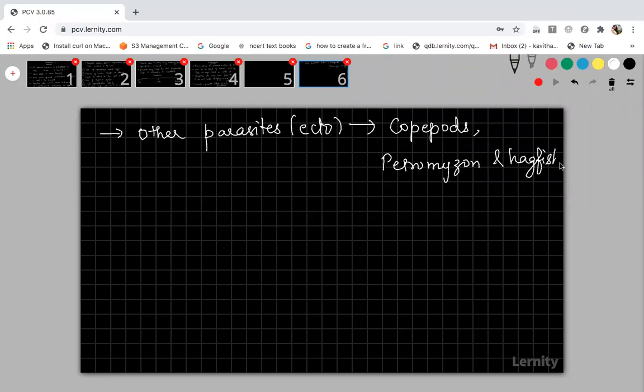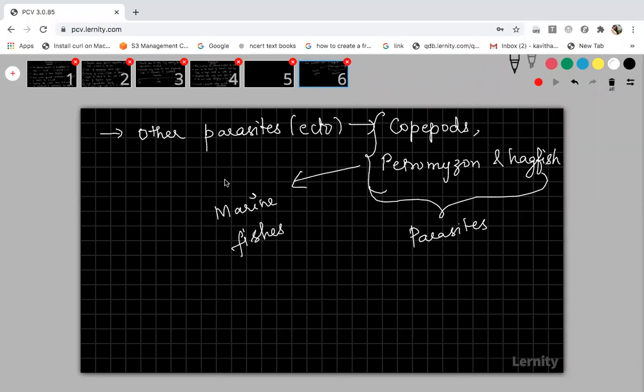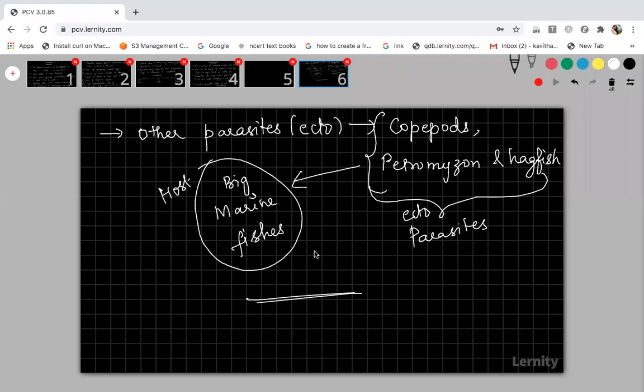These are all parasites, and their hosts are big marine fishes. They go and attach to these big marine fishes, which are the hosts, and these are all ectoparasites: copepods, petromyzon, hagfish. That's all about ectoparasites. Next I have to discuss endoparasitism.